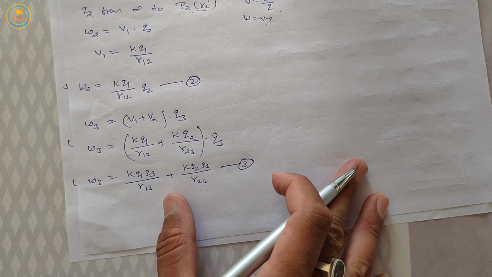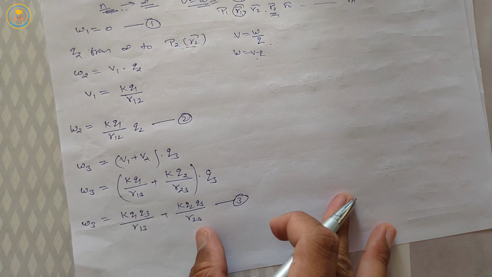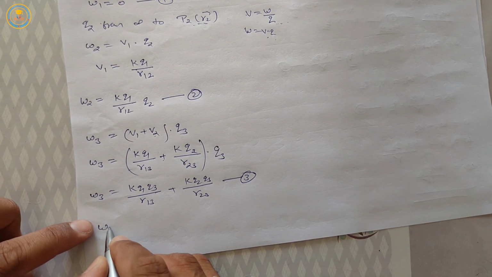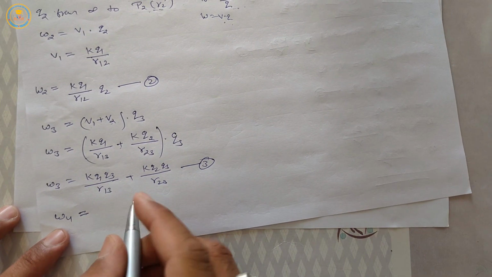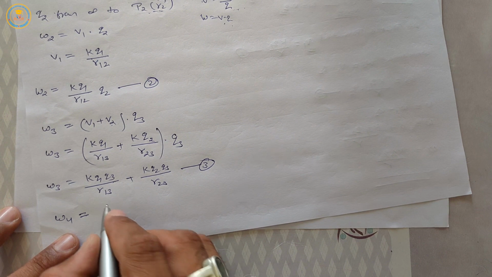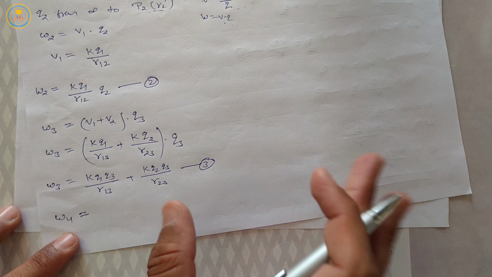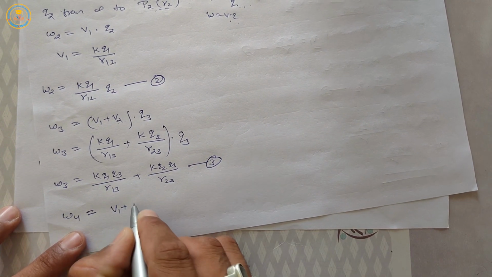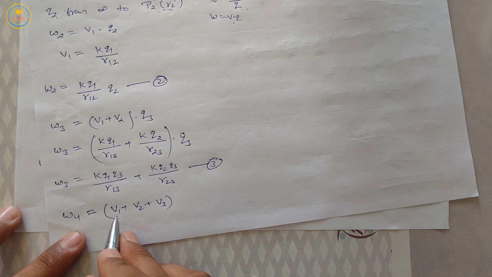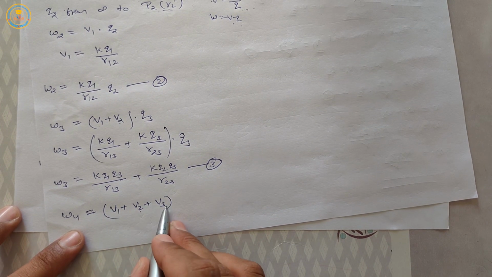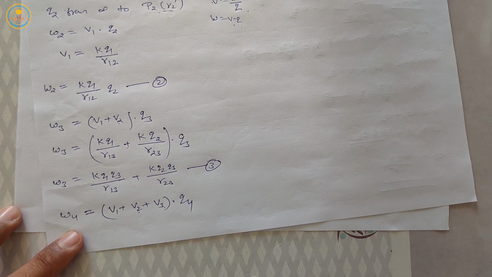Now we bring charge Q4. The work done W4 is equal to the total resultant electric potential due to charges Q1, Q2, Q3, which already exist in this field, that is V1 plus V2 plus V3. These are the electric potentials due to charge Q1, charge Q2, charge Q3 respectively, multiplied by charge Q4.